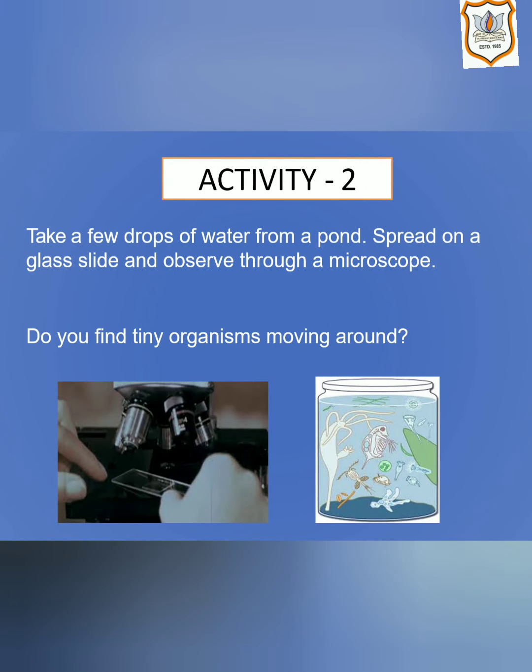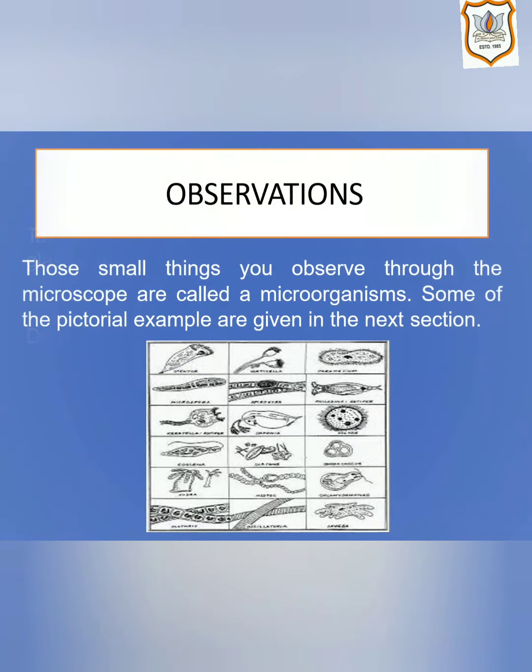Our second activity is to take a few drops of water from a pond, spread this water on a clean glass slide and observe through a microscope. We will see tiny organisms moving around. This observation shows that soil and pond water contain microorganisms.